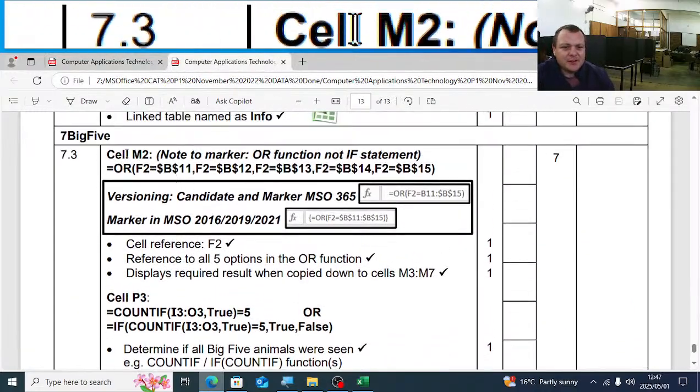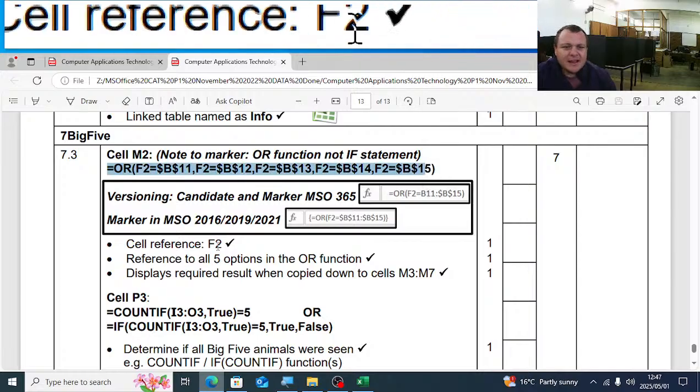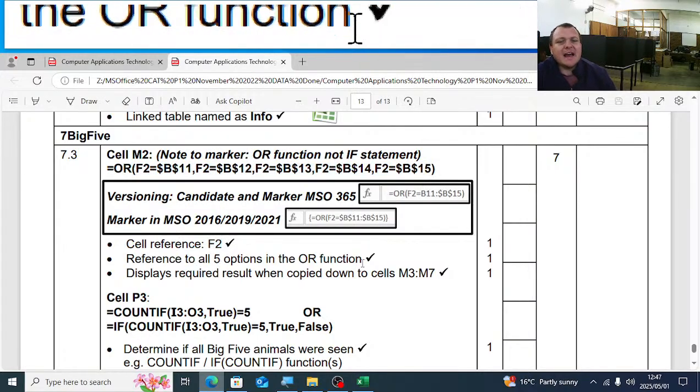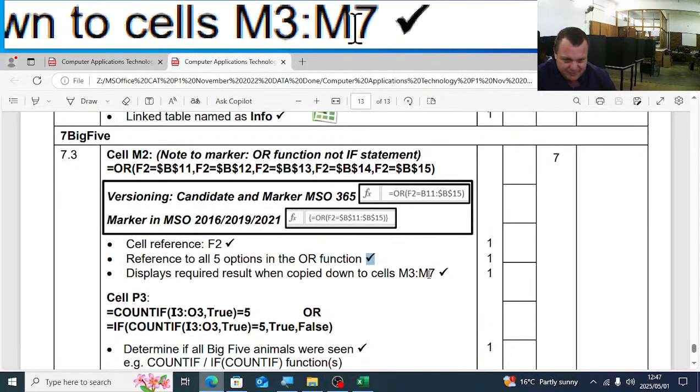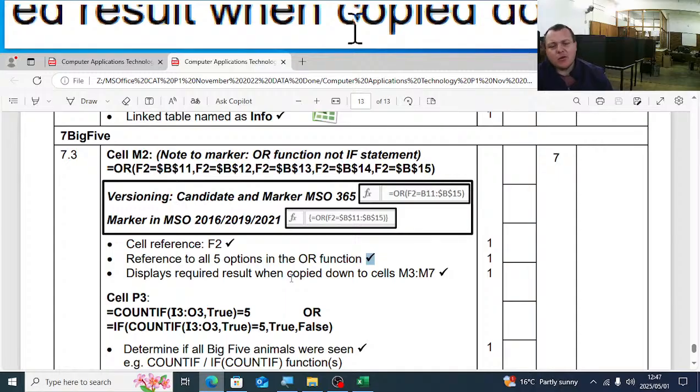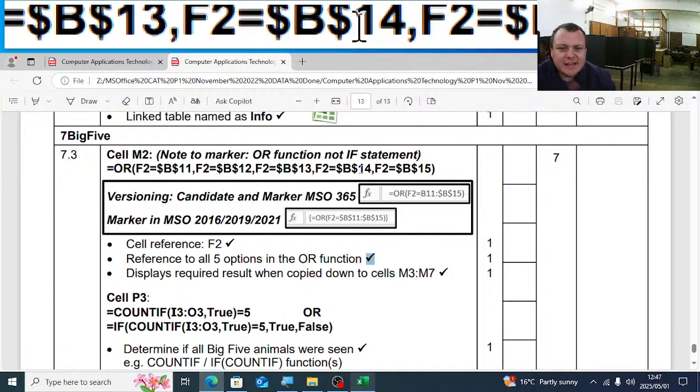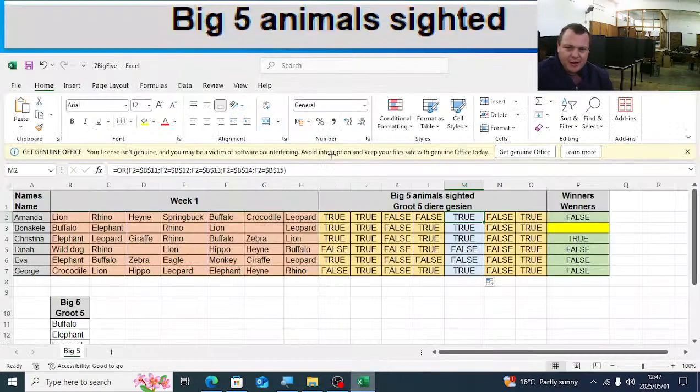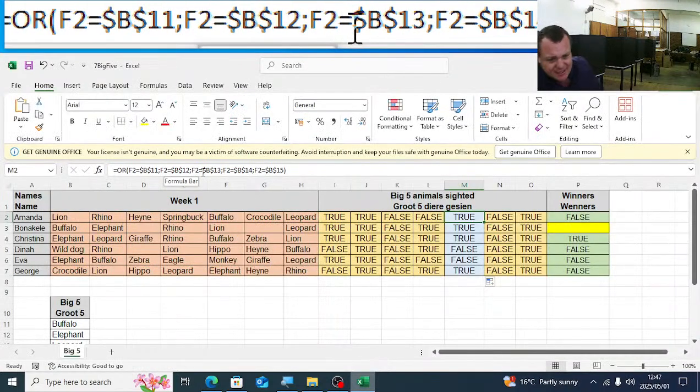What we do here is the first thing, we simply determine if F2 is relevant to all the big 5s and display required results when copied down. So that is the F4 that we put on the big 5. So that is basically what we did here. We tested if the animal that is spotted during that week is part of the big 5. That is the first thing we do. We check if F2 is equal to the big 5.